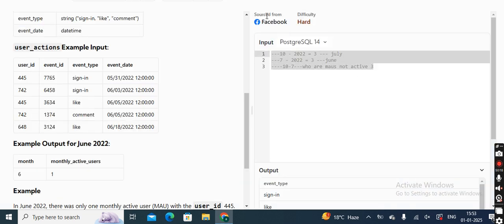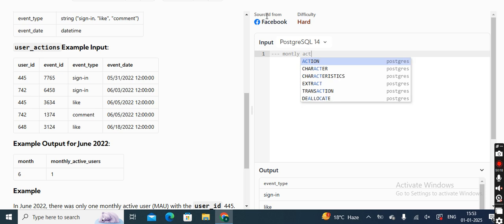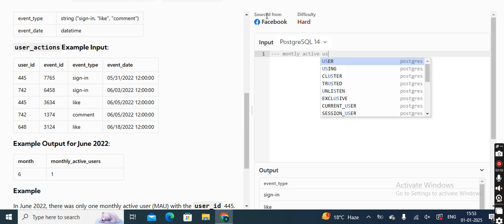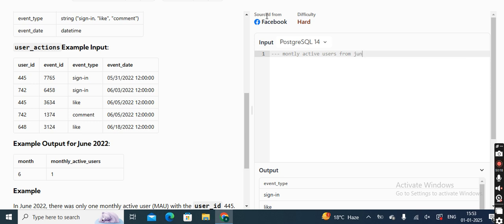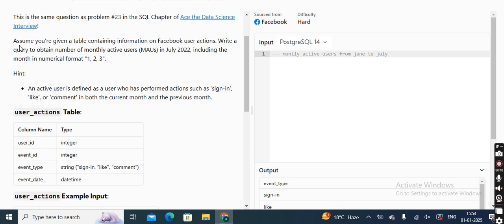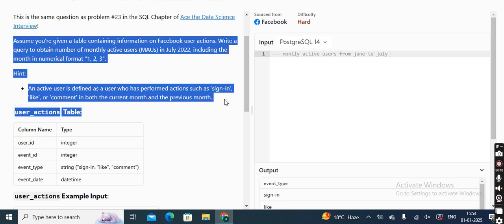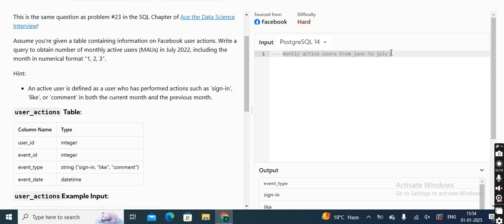So I will simplify this question and write it this way: monthly active users from June to July. So this is the original question that you can frame by understanding this term. Now, once this part is fitted into the mind, then we can easily solve the query.